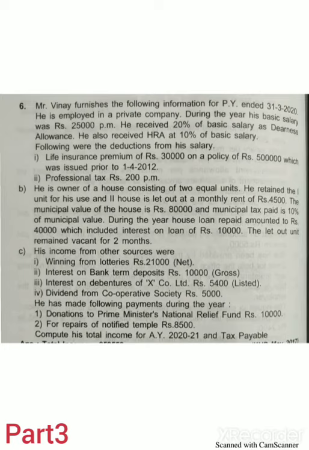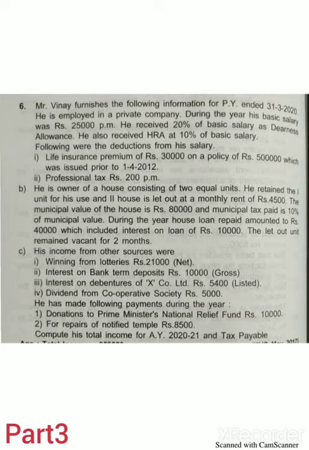Mr. Vinay furnishes the following information for previous year ended 31/3/2020. He is employed in a private company. During the year, his basic salary was Rs 25,000 per month. He received 20% of basic salary as dearness allowance.